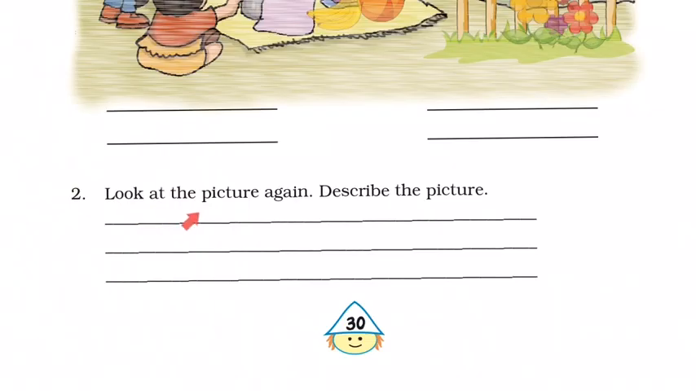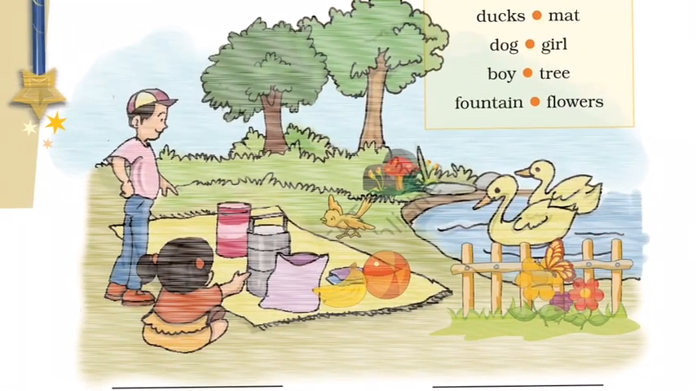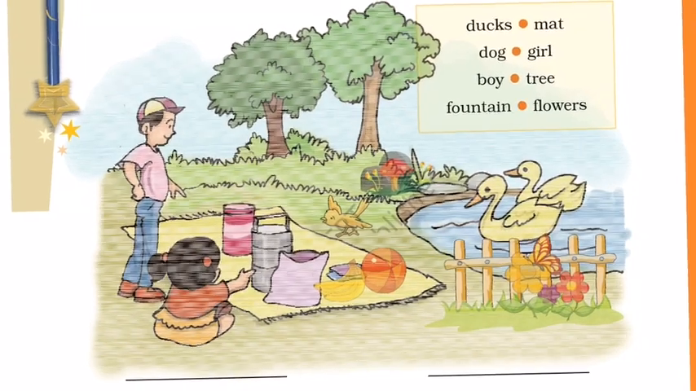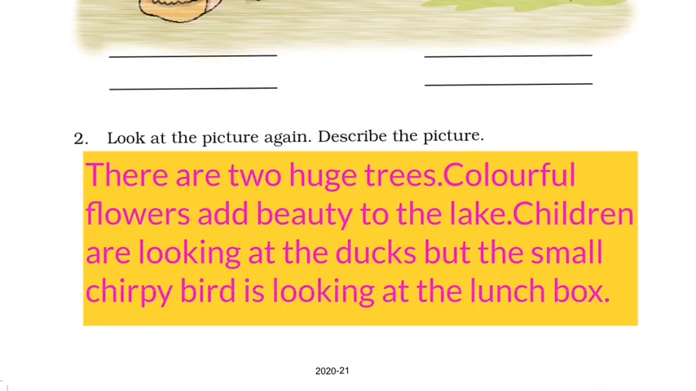Next question. Look at the picture again. Describe the picture. You are asked to observe the picture and describe it on your own. So I have a model answer. Let me read it. There are 2 huge trees. Colorful flowers add beauty to the lake. Children are looking at the ducks, but the small chirpy bird is looking at the lunchbox.